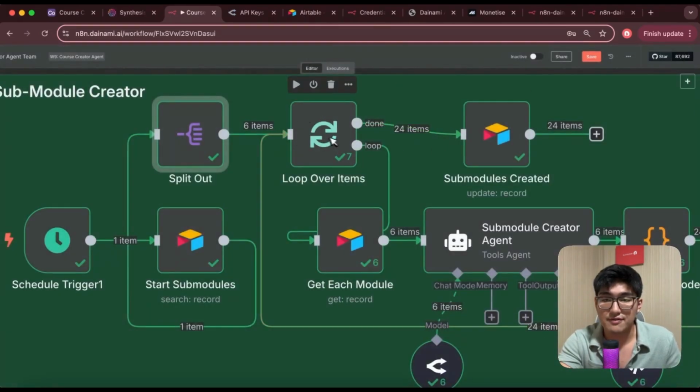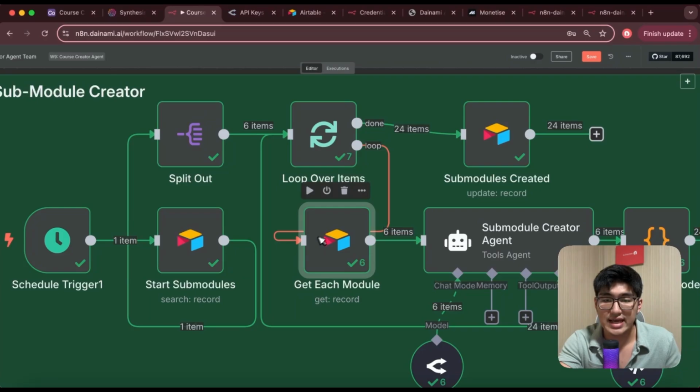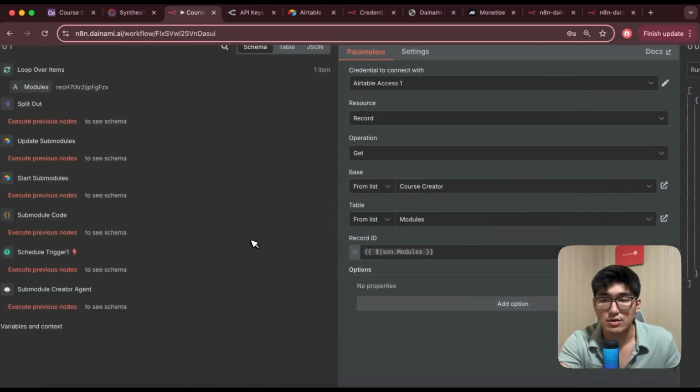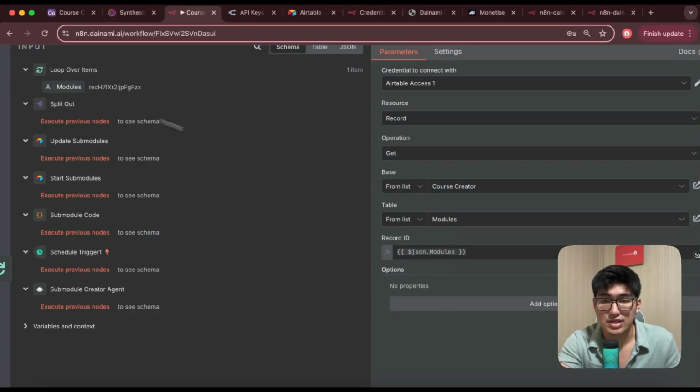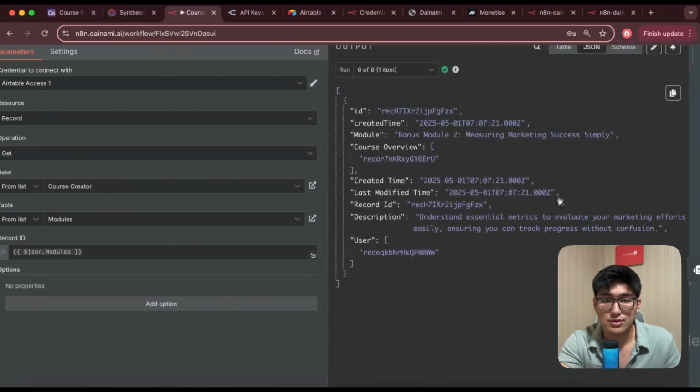So once that is done, we're going to have a loop node, right? This is how we can loop over each of them one by one. Clicking the loop node, batch size 1, very easy, very straightforward. Okay, then we're going to get a get record module, right? This is a get record module from Airtable. Once again, we want to get it from the base, which is cost creator, and this time from the table, which is modules, and the record ID will be JSON.modules. Okay, this is for us to get the modules record ID to run through each of them one by one. You can see from here, let's say module 2, we're going to get the description and the module name to run through each of them one by one.